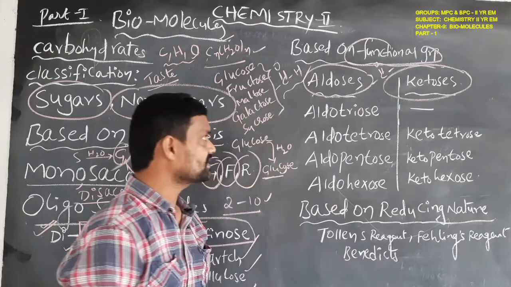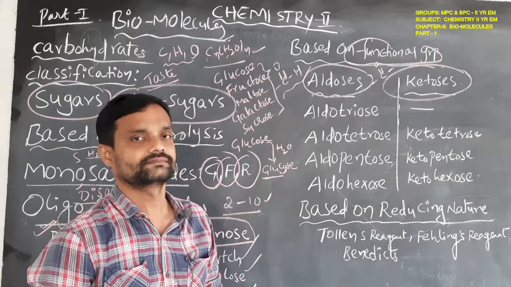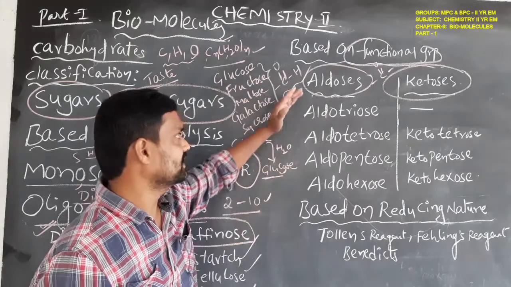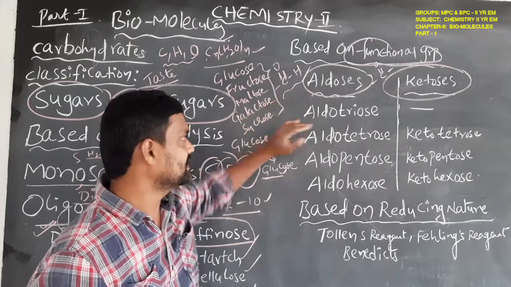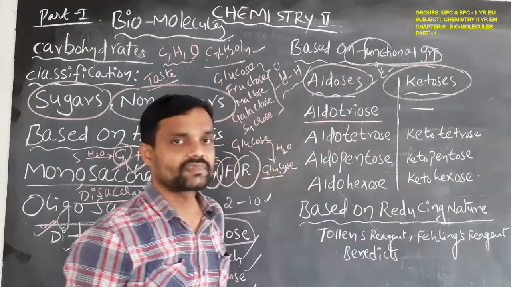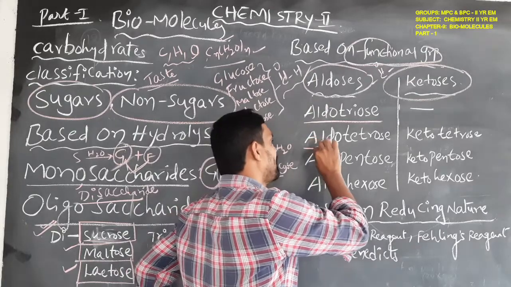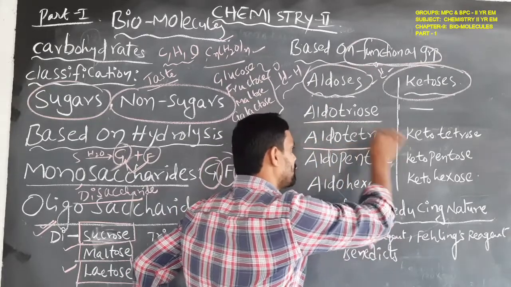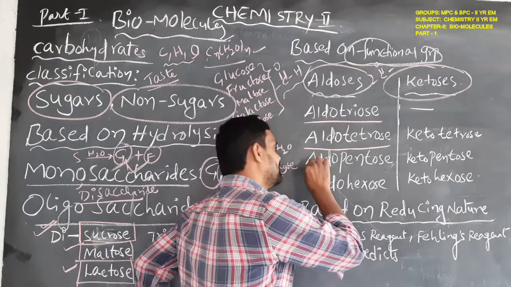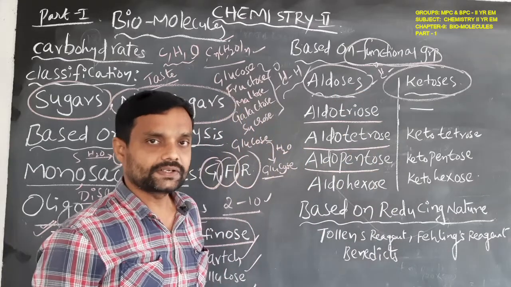Again, aldoses and ketoses can be classified based on the number of carbon atoms. If 3 carbon atoms are present in aldoses, it is called aldotriose. If 4, aldotetrose. If 5, aldopentose.